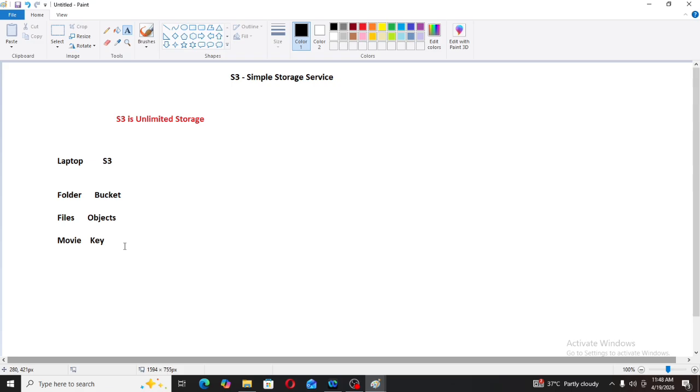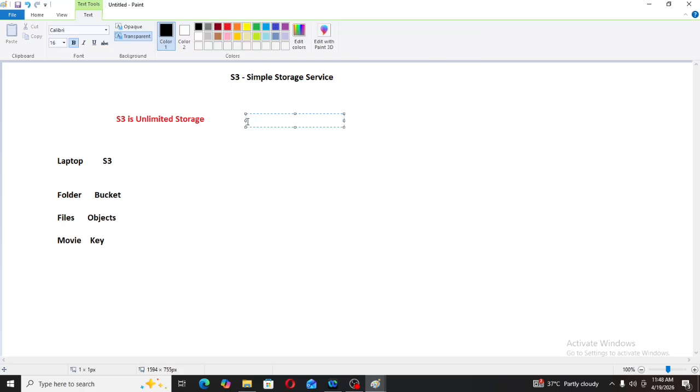That obviously the answer is no. Similarly, in S3 also we cannot install, we cannot execute, and we cannot run files. Just as on our laptop or our mobile we cannot install, execute or run any file, similarly in S3 we cannot install, execute or run any files.